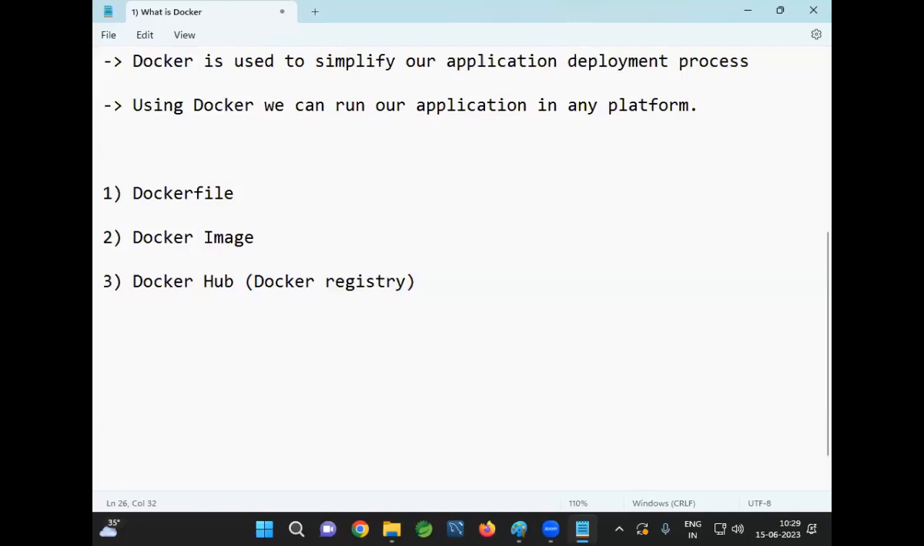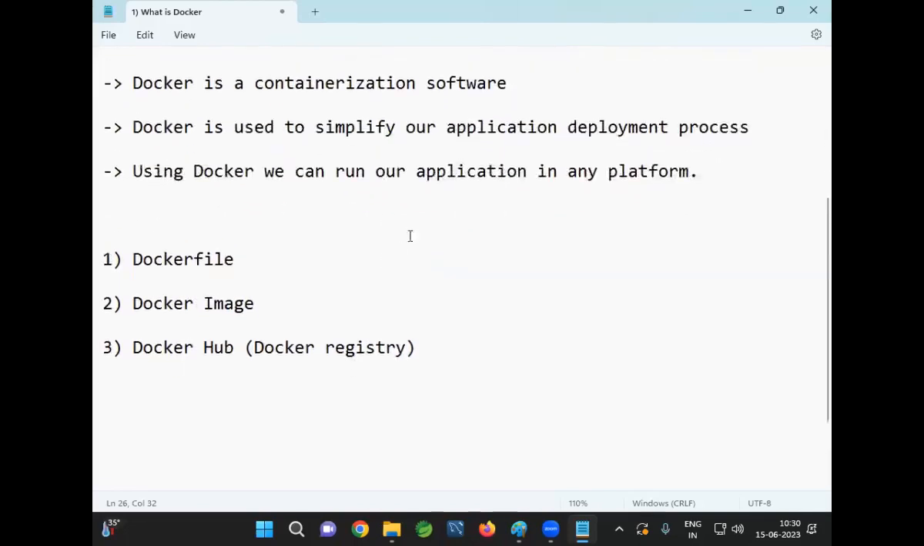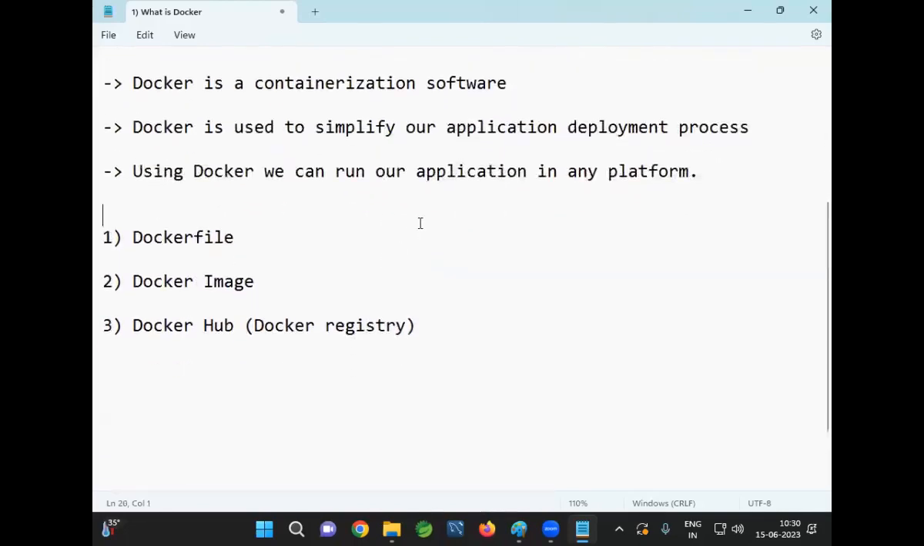Why are we using Docker? Easily we can run the application on any computer without bothering about the required software, because Docker will take care of all the software required to run our application. Can you tell me what is Docker? Why do we need to go for Docker? Docker is a containerization software. Docker is used to simplify our application deployment process. How will Docker simplify the deployment process? Docker will take care of the required software.